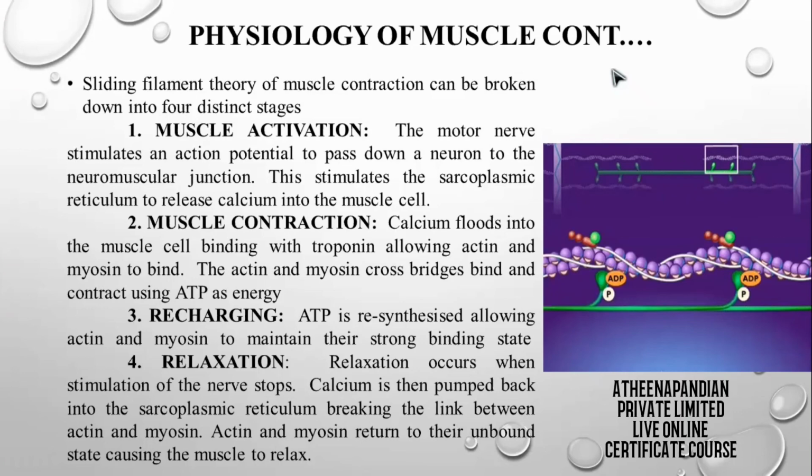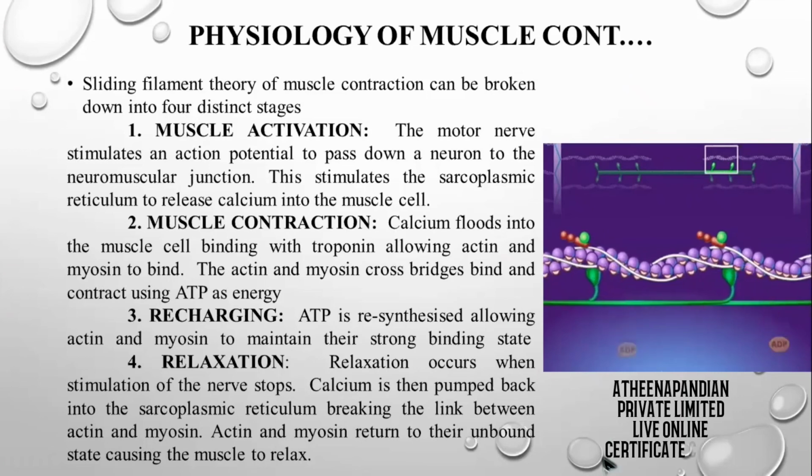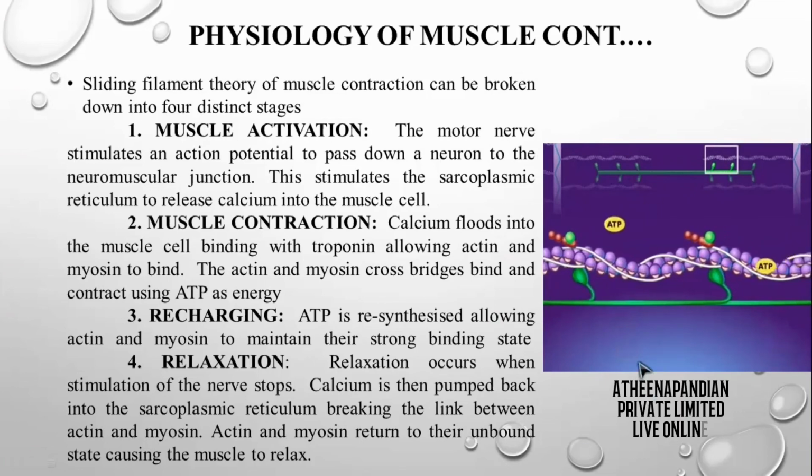First, the information is going to be given. Without the stimulus from the nerve, there won't be any contraction or relaxation. If the stimulus is continuously given to the muscle through a nerve, the muscle is going to contract, and if the stimulus is stopped, relaxation of the muscle will take place. Okay, you can see this diagram, this animated video.